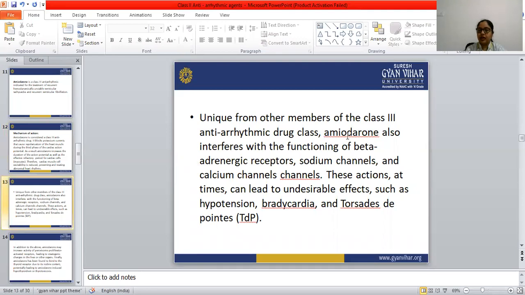So hypotension may be caused, bradycardia may be caused, and torsades de pointes may be caused.